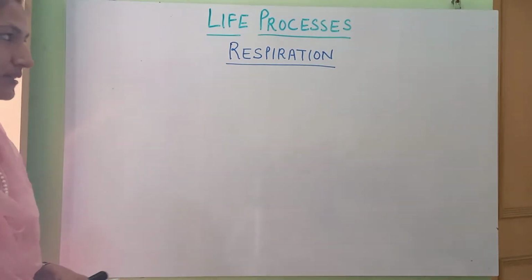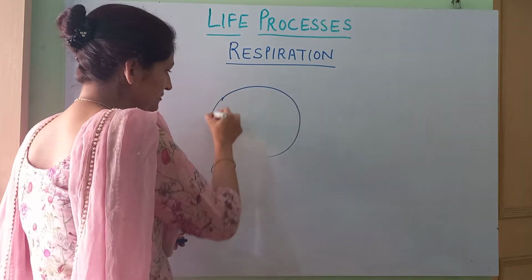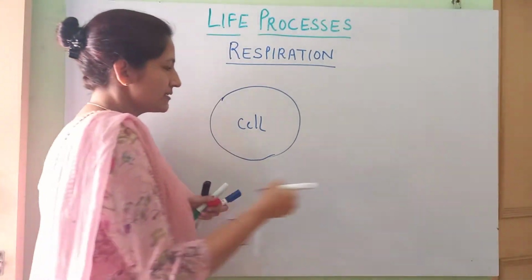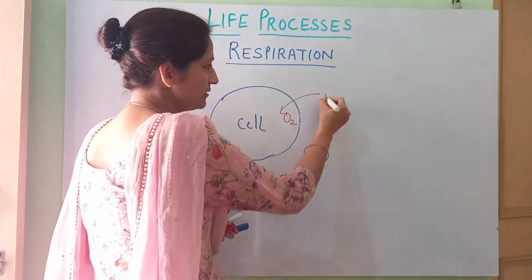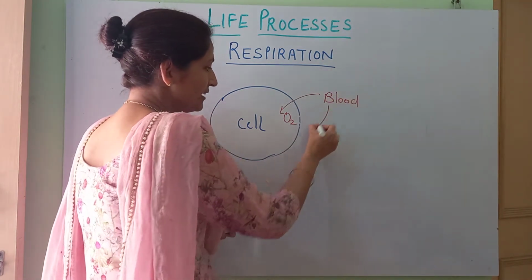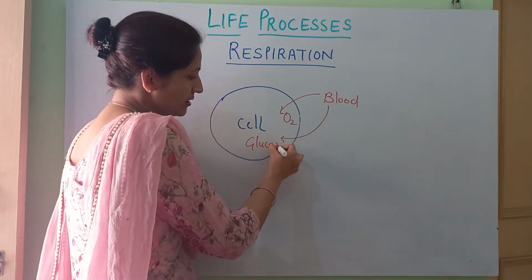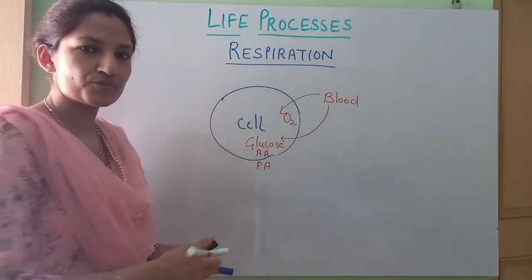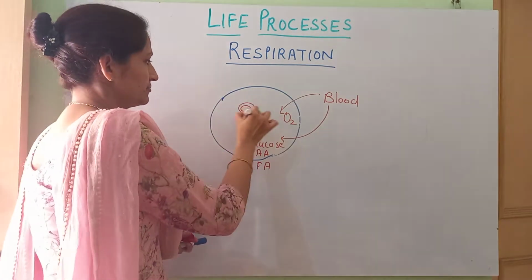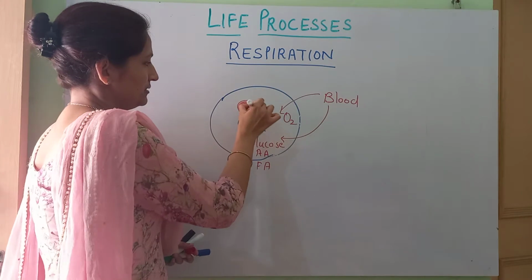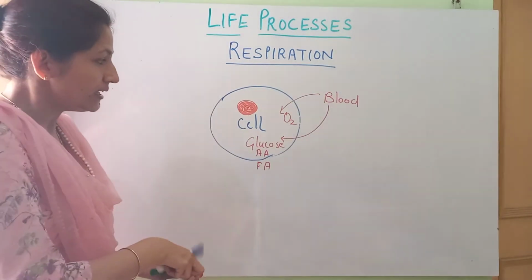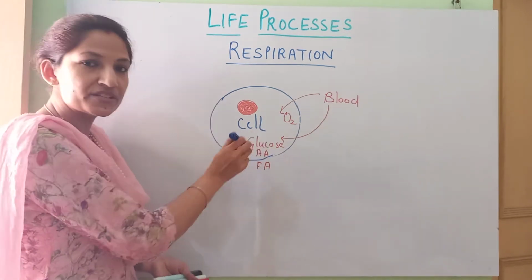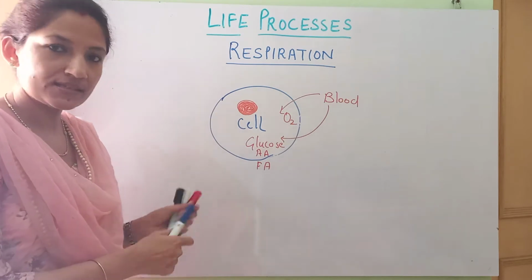So what is respiration? This is the cell. Got it? The cell receives oxygen via blood. ठीक है, blood ने ही यहाँ पर glucose, amino acids, fatty acids distributed to the cell. Got it? Nucleus of the cell, we can say. In that way, over here, how is this cell going to use this glucose in the presence of oxygen? That we'll see.